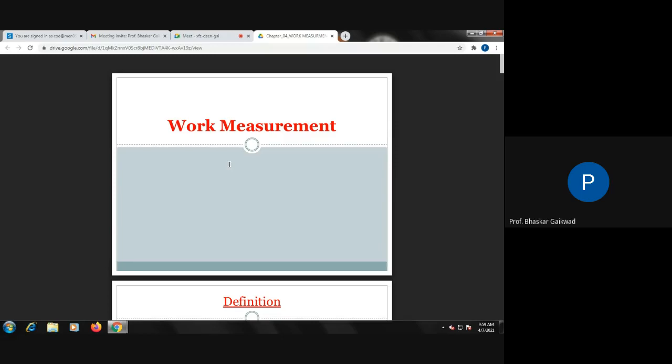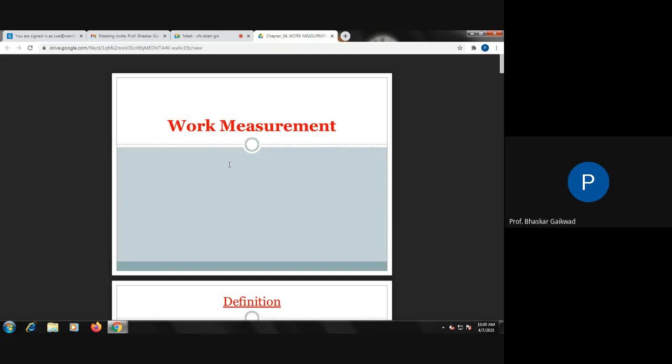Last time we went through the definition of work measurement. It is nothing but a technique to establish the time required for a qualified worker to carry out a specific job at a definite level of performance. Means the standard times need to be set by using experienced skilled workers at a definite level of performance. This is the definition of work measurement.